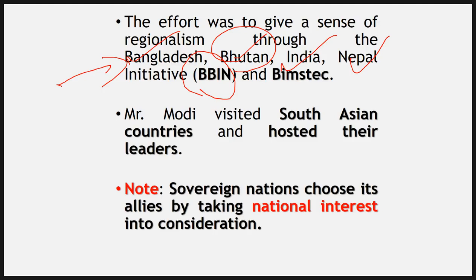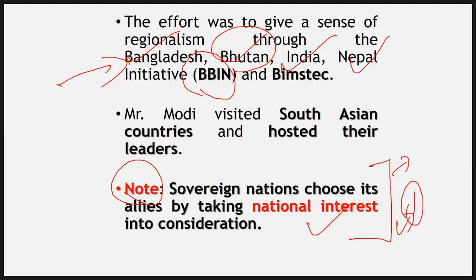Mr. Modi visited South Asian countries, and we have also hosted many of their leaders too. But we have to understand this thing, and this is again a rule, or you can say this is how it works, that a sovereign nation will choose its ally or friend by taking its national interest into consideration. National interest is the first priority.